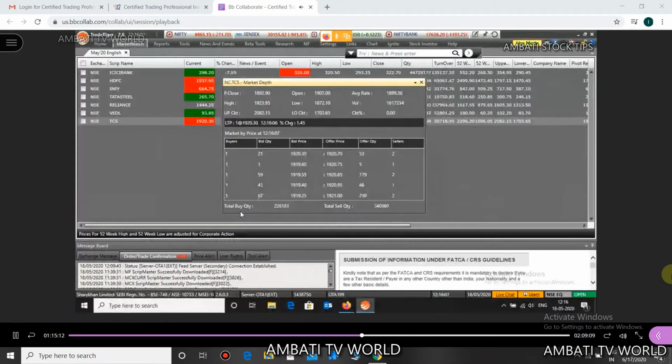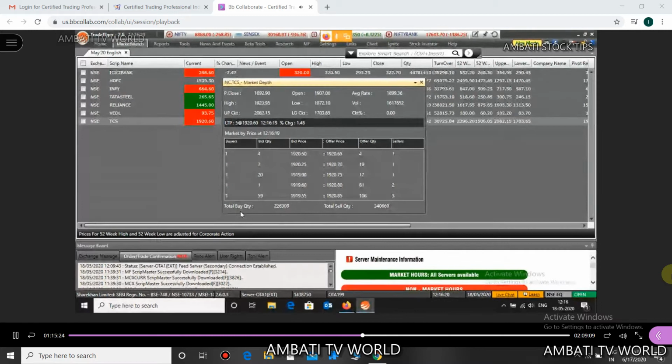Now if there is a seller at 1921, what will happen? The buyers and the sellers will meet. Am I clear here? So that's what market depth is.